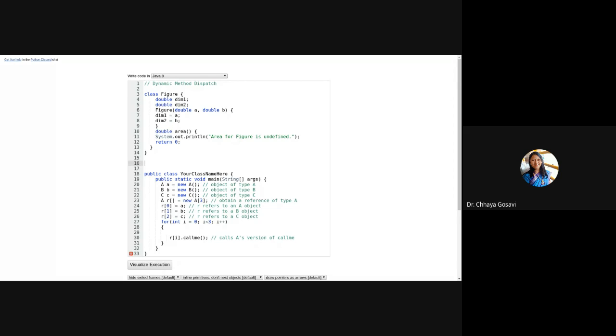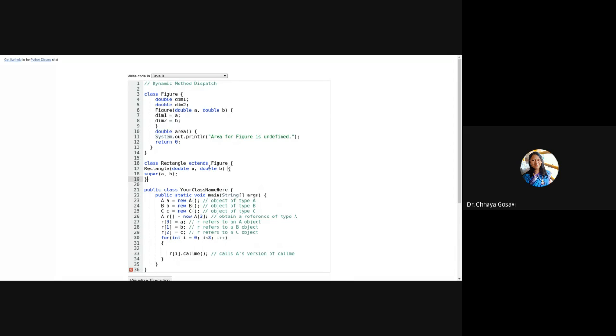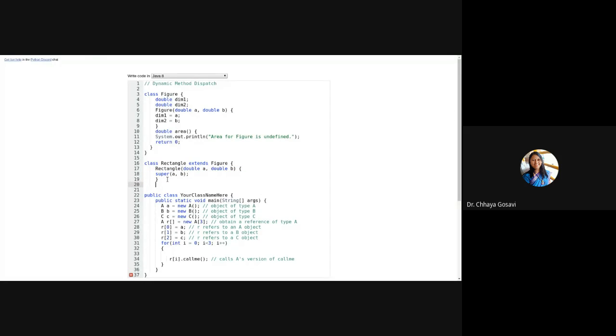It has a constructor which is calling the superclass constructor with the super keyword to initialize these 2 parameters. This is the constructor of Rectangle class. And this is the overridden method area of Rectangle class, which calculates the area of a rectangle.